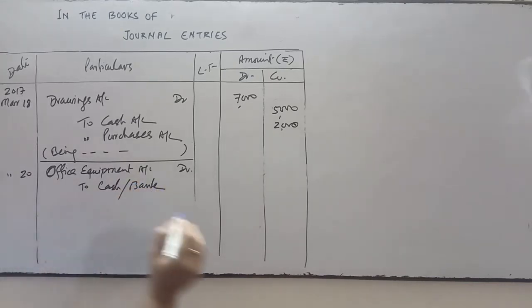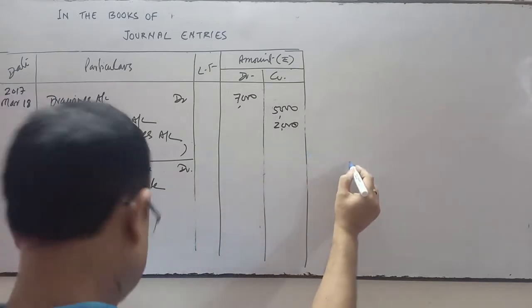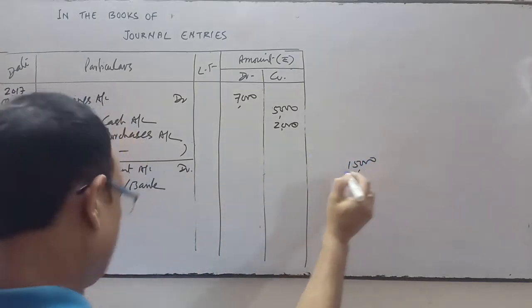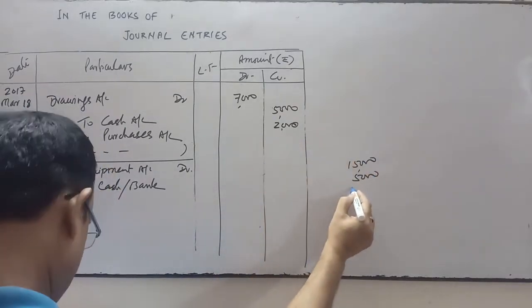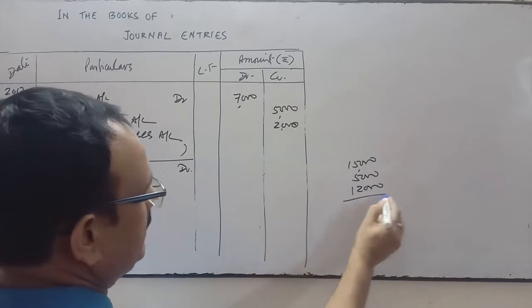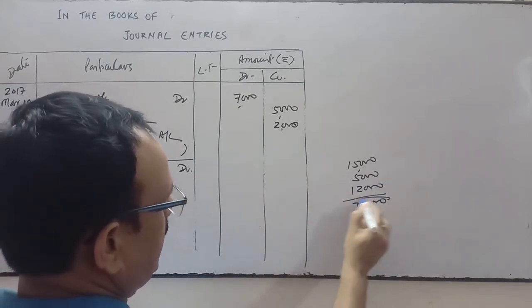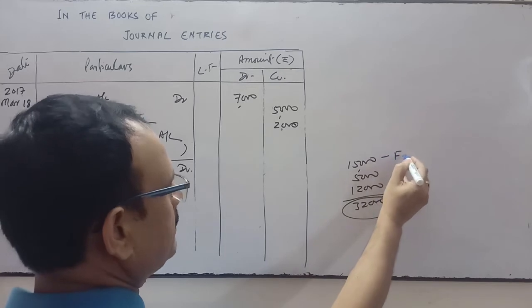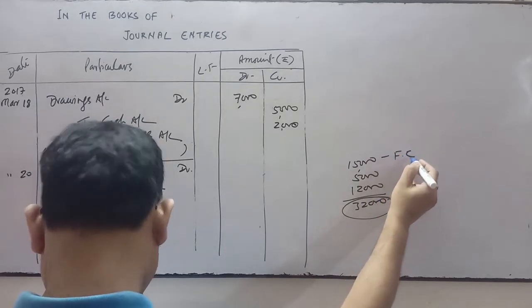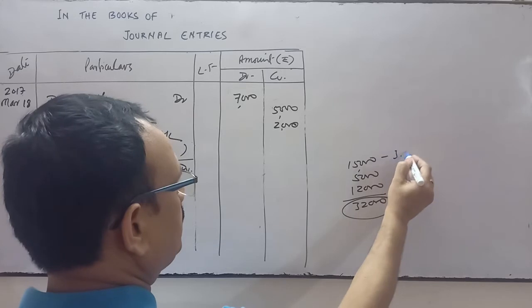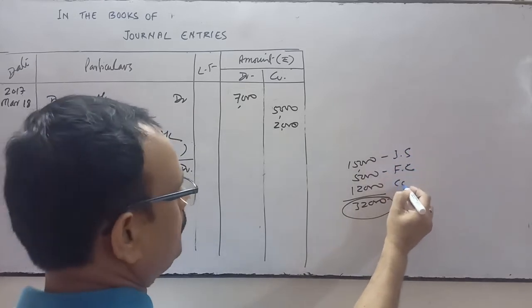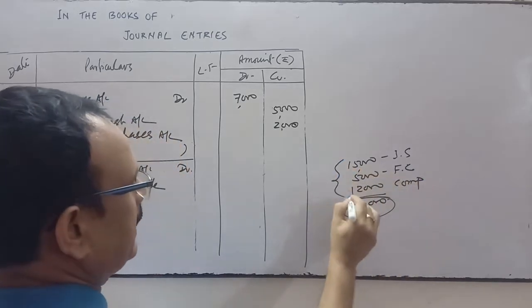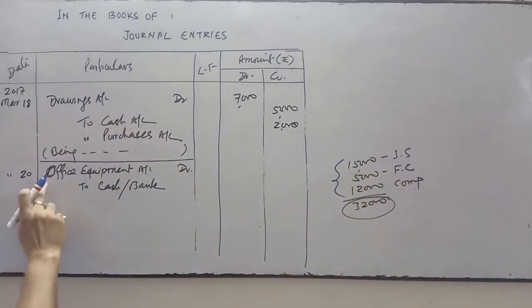For these 3 items, iron safe is rupees 15, filing cabinet 5, computer 12. These 3 are capital expenditure, 32 is your capital expenditure. So these will be entered in one particular account, the office equipment account.